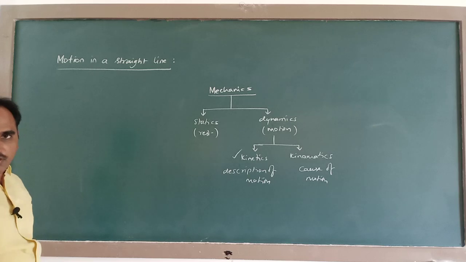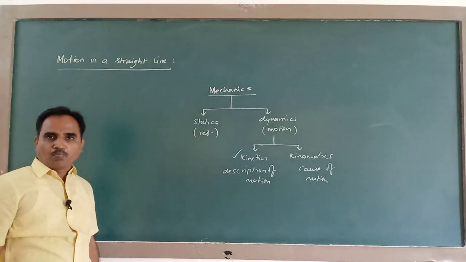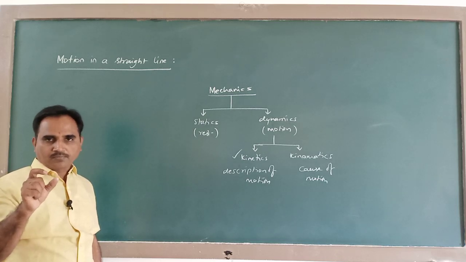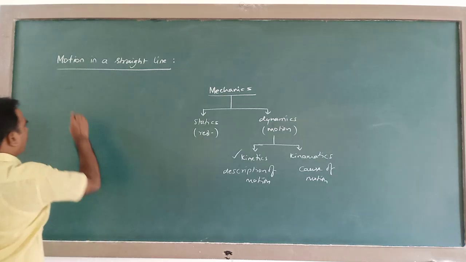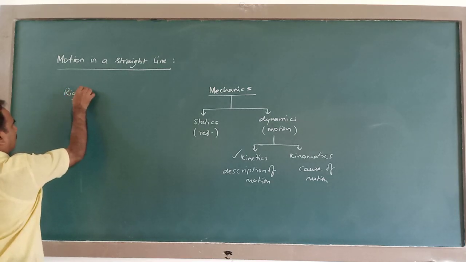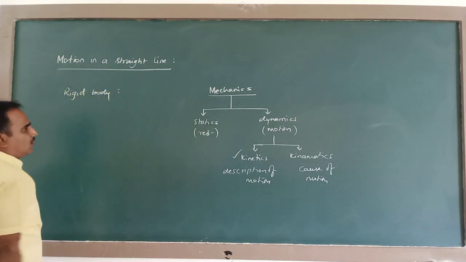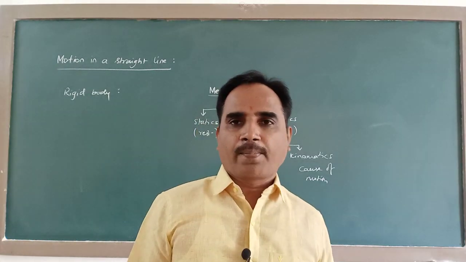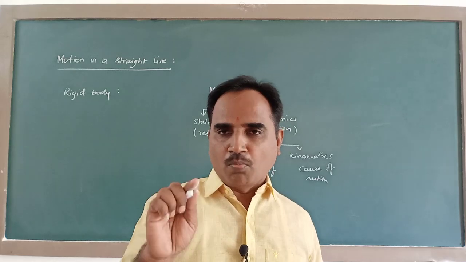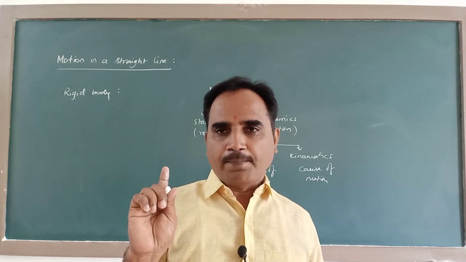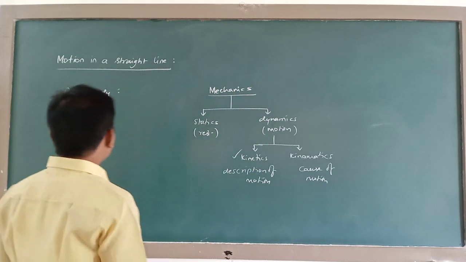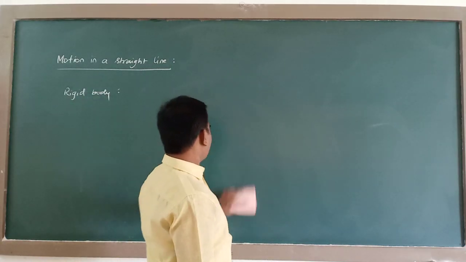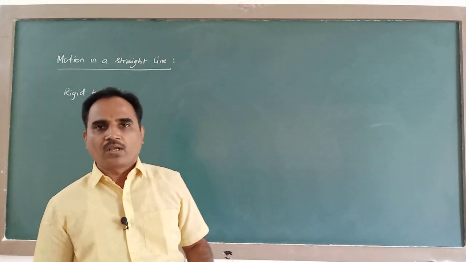Next, in the study of motion of a body, whenever I use the term body, we have to consider a rigid body. So in the study of mechanics, we frequently use the term body. Body means it must be a rigid body. A rigid body is one whose size and shape does not change under the action of forces.